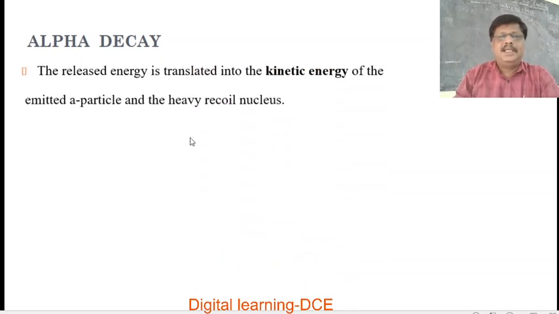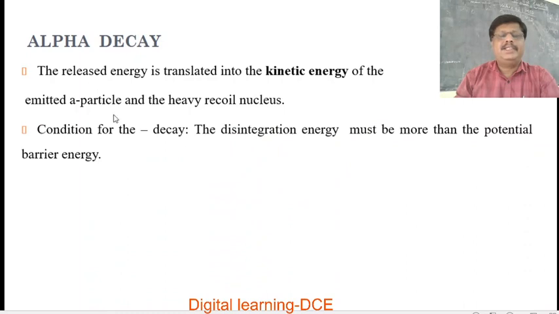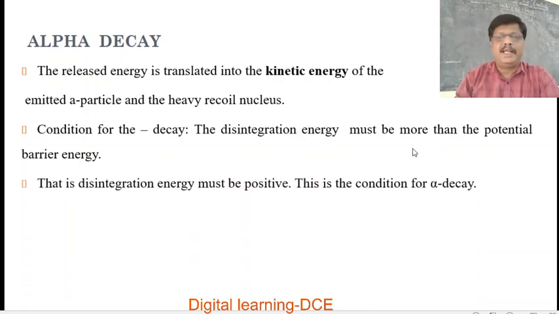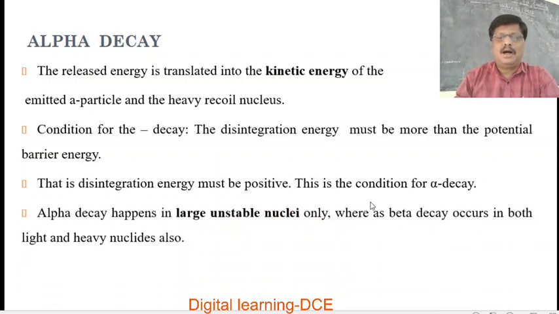The released energy is translated into the kinetic energy of the emitted alpha particle. This is the alpha particle and the heavy recoil nucleus. So the energy released in the alpha decay is translated mainly into the kinetic energy of the emitted alpha particle and a heavy recoil nucleus. The condition for the decay is that the disintegration energy must be more than the potential barrier energy. This is the disintegration energy, which must be positive. This is the condition for alpha decay.